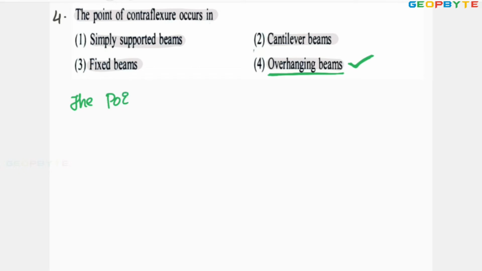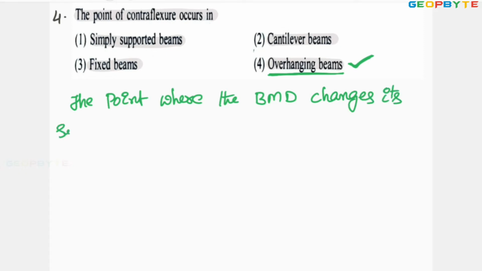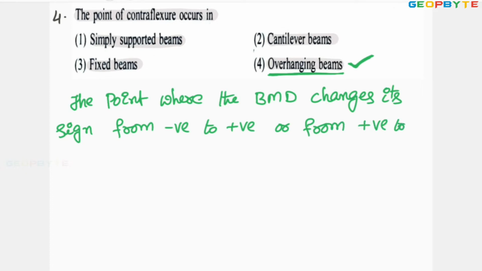The point where the bending moment diagram changes its sign from negative to positive or from positive to negative is called point of contraflexure.